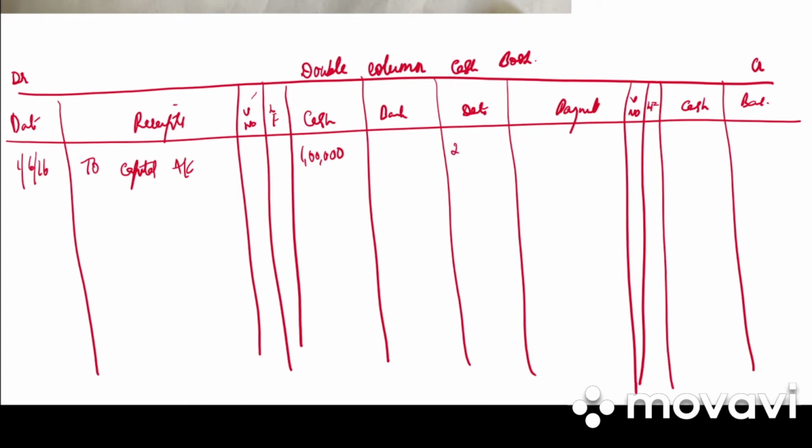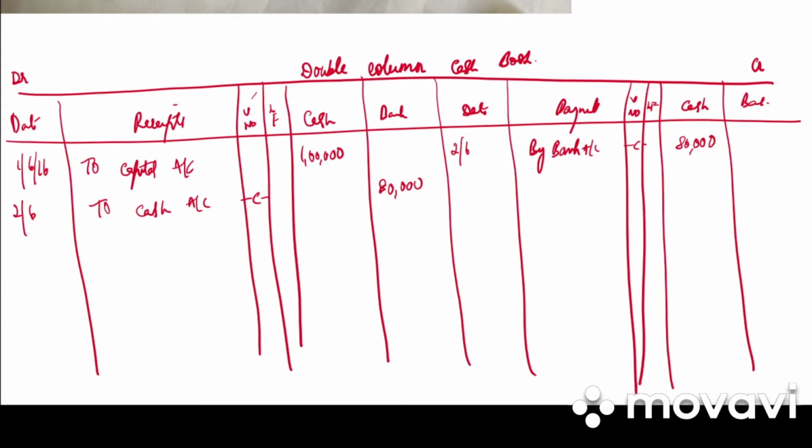So it is a contra entry on 2nd June. By bank account, in cash column it is 80,000. Then to cash account, in bank column it is 80,000. Next we have purchased goods from Gopal on credit.